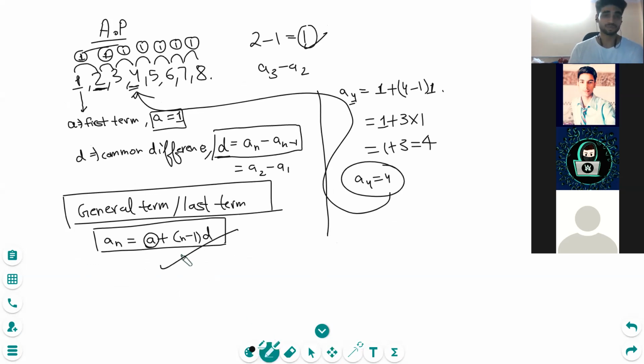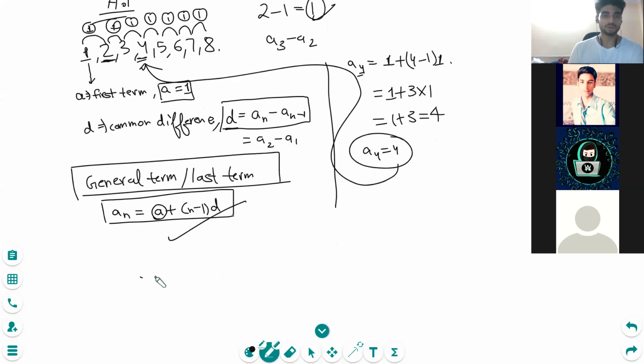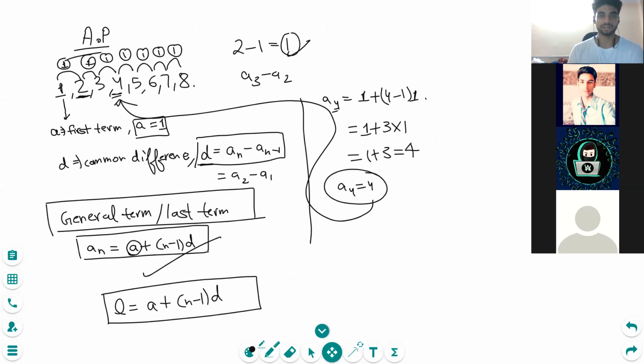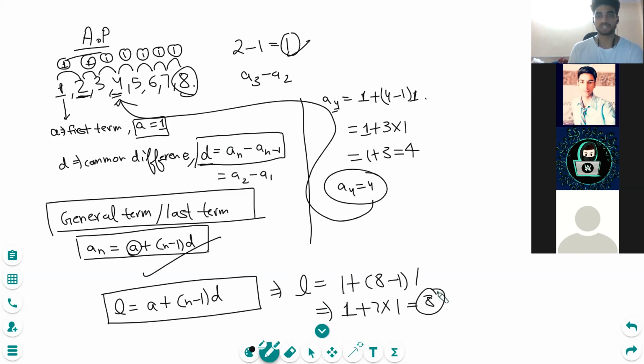उसके बाद we will deal with another concept. The last term also is denoted by a plus n minus 1d. Yes, the last term is also denoted by a plus n minus 1d. And why is that so? Let me just put it here. Last term is 8, right? So if I just use last term, a is 1, n minus 1. So n will be 8 because the last term, d is what, 1. So this will be 1 plus 7 times 1, that is 8. So last term is again 8.